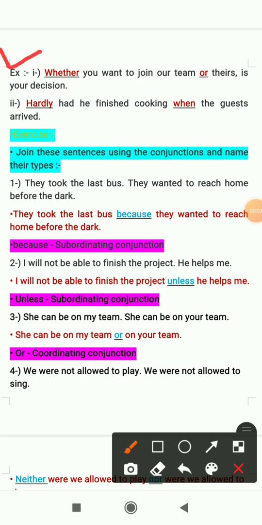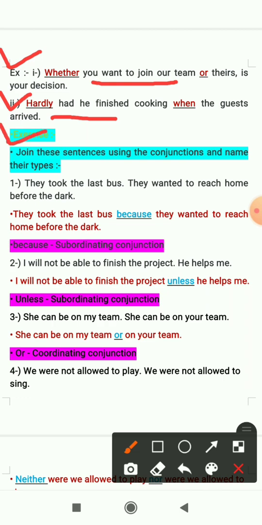First one is, whether you want to join our team or theirs is your decision. Second one is, hardly had he finished cooking when the guests arrived. So here if you separate these clauses, they will have equal importance. Now let's see the exercise.